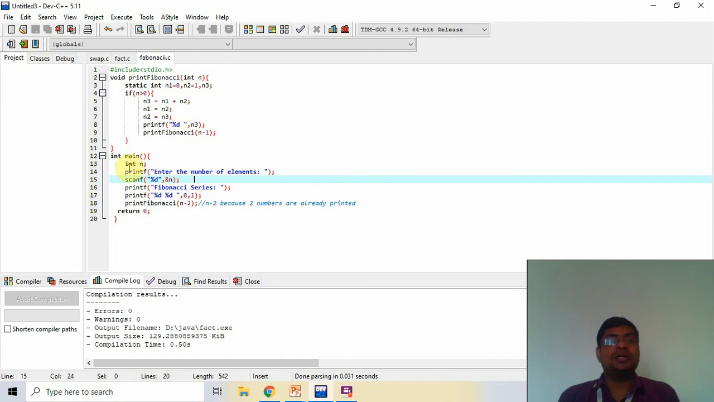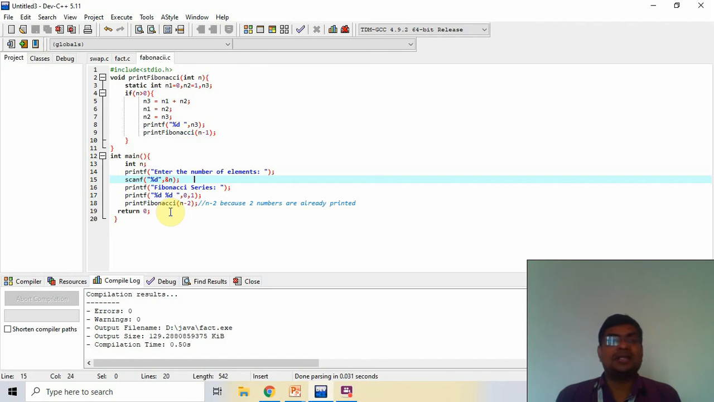So here is the int main. In this we ask for the number of elements of the Fibonacci series, and here we read the number. After that we print the Fibonacci, and first we print 0 1 directly. After that we print n3, and we call the function with n minus 2. Why n minus 2? Because the first two elements I print directly.